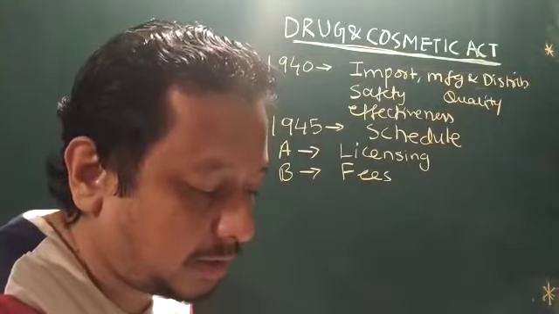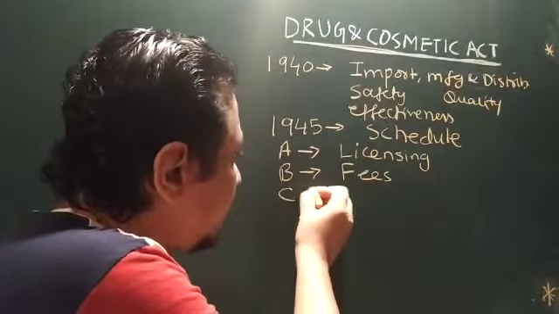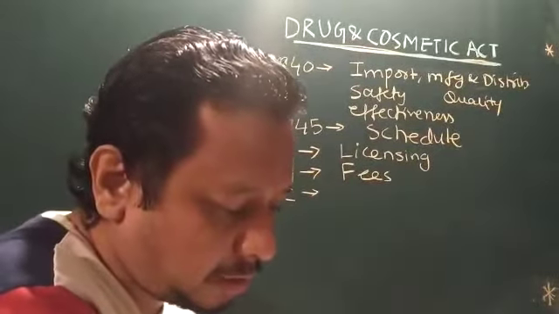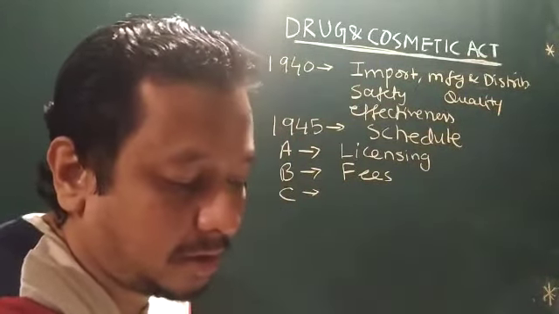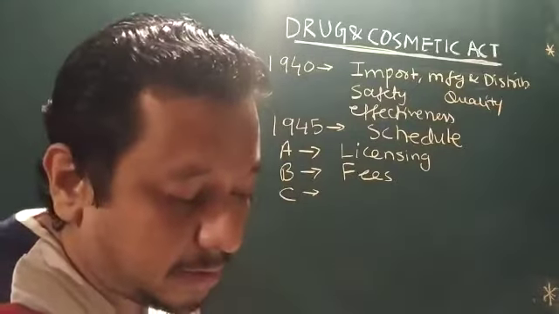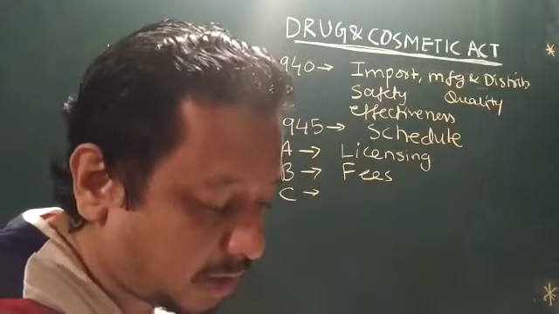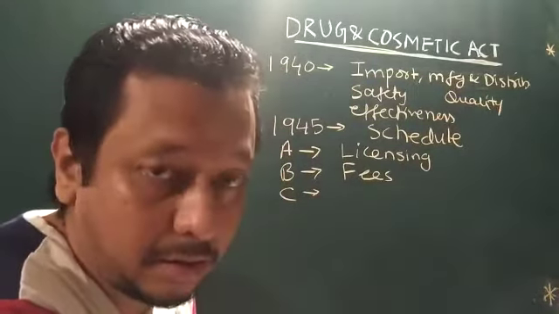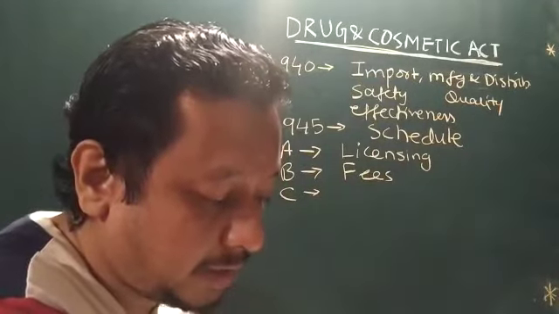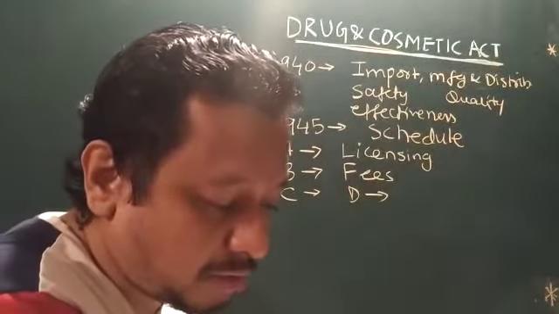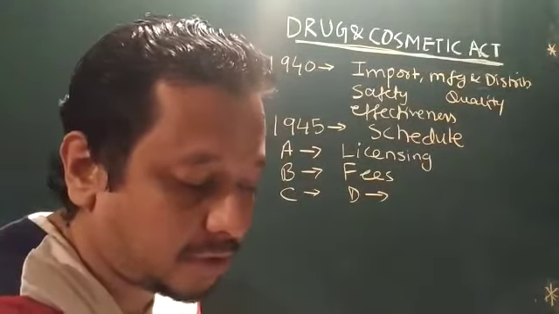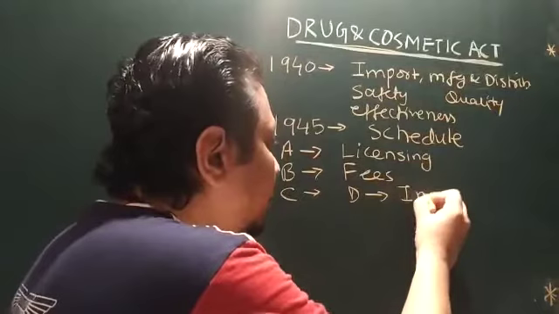Then Schedule C. Schedule C is nothing but your various biological products and their regulation. Example: serum, adrenaline, vitamins, vaccines. Schedule C is a very important one. Then Schedule D, which is your list of drugs exempted from the provision of import to India.